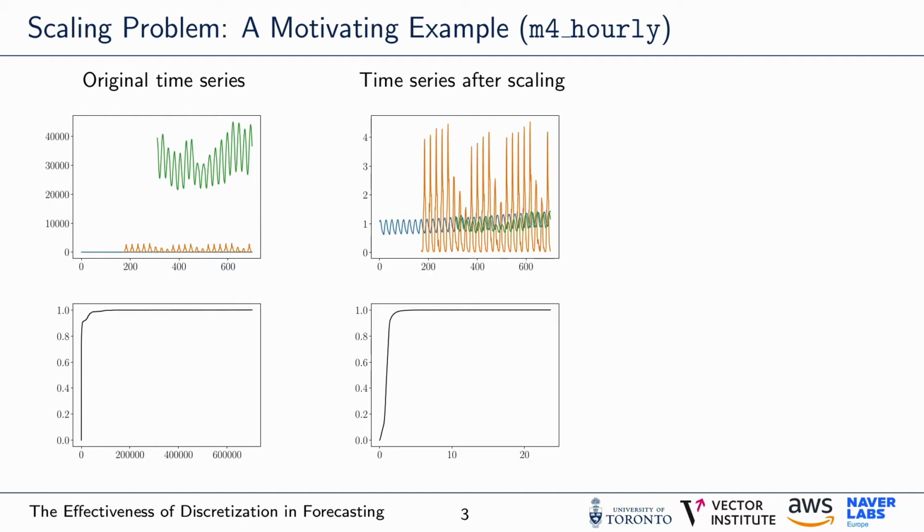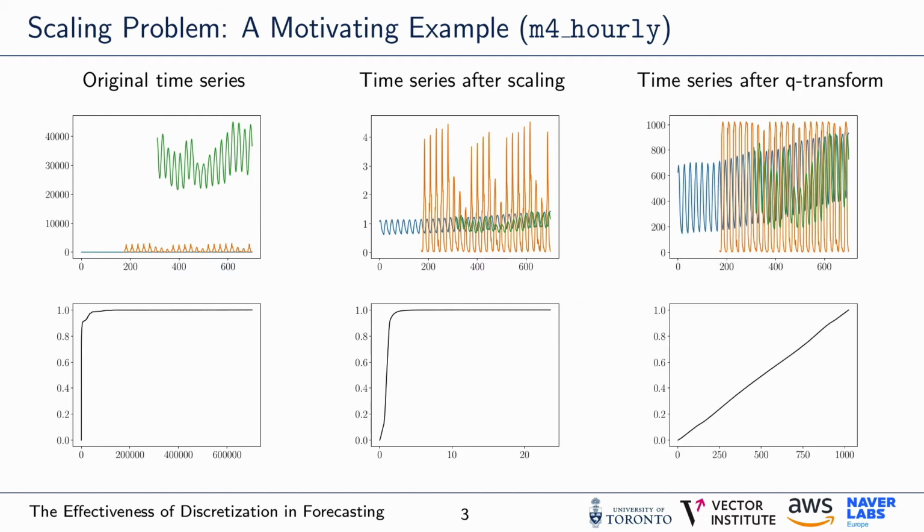One approach that is often used is to scale each time series by their mean. We can see that this already yields time series where the patterns are more clearly visible. While the step also seems to make the CDF less extreme, some outliers still remain. As a final step in this transformation chain, we perform a CDF-based transformation on the scaled collection of time series. We can see that the patterns yielded by this transform are even clearer, and that the observed empirical CDF turns into the CDF of a uniform distribution over the value interval. We will get to know this transform soon as a probability integral transform in the next slide.